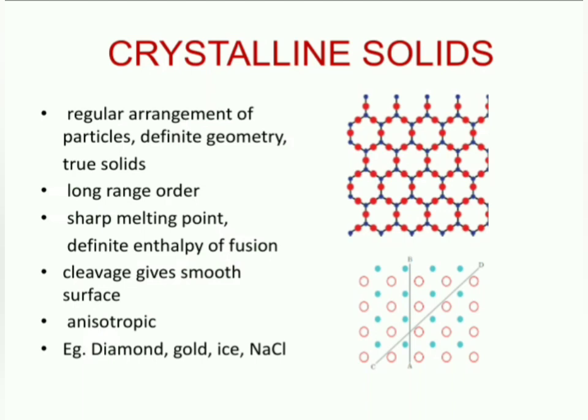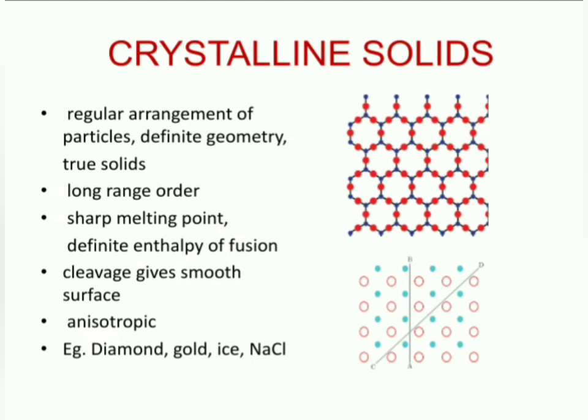And if you cut these solids with the help of a sharp object or a knife, they'll give small pieces with smooth surfaces. So cleavage of these solids will give smooth surface pieces, and these are anisotropic solids. The values of physical properties are different when they are measured in different directions.